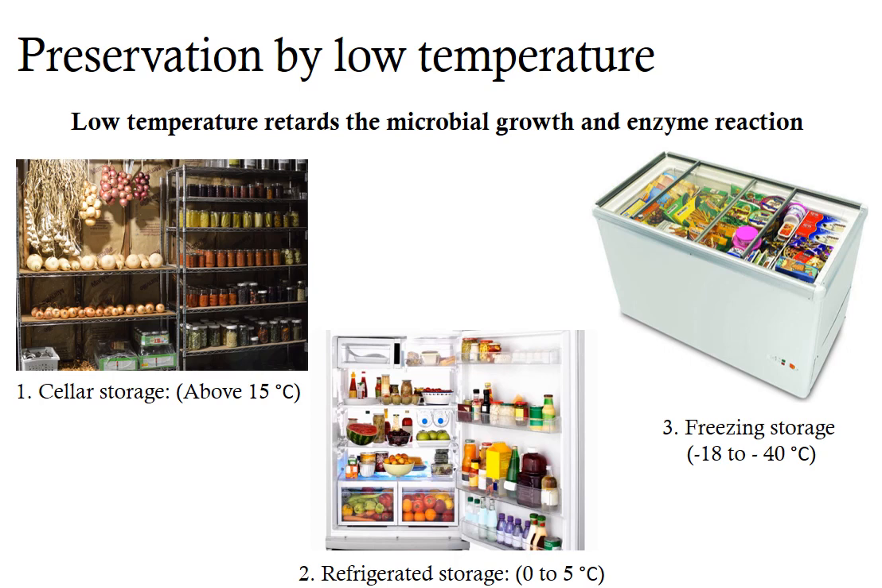The third method is the freezing storage method, where temperatures of minus 18 degrees Celsius to minus 40 degrees Celsius can be achieved. Here, the enzymatic reaction and microbial growth are reduced to a minimum. However, they are not completely stopped, and certain enzymatic reactions can still occur at this low temperature.